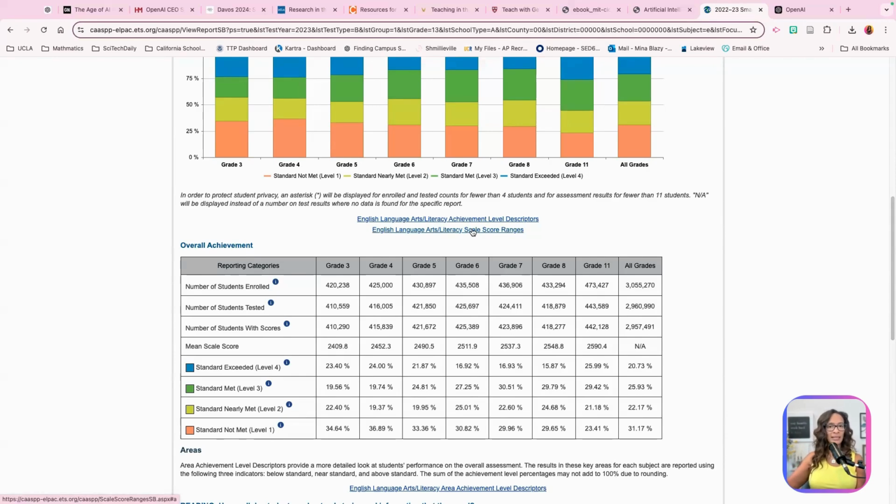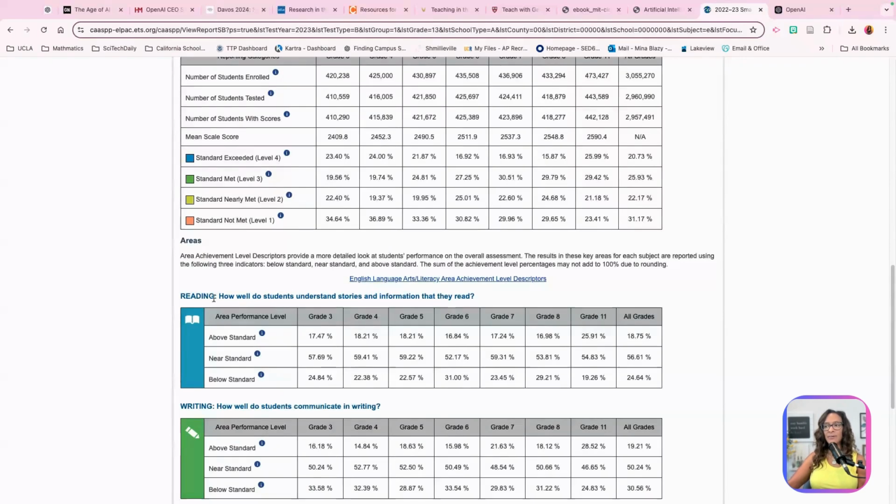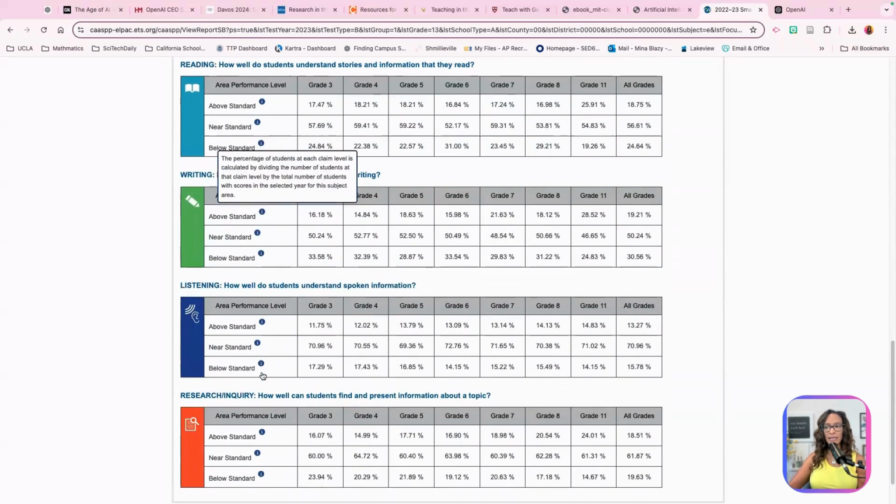I once had a question like, is it always the same scale per grade level? No. So if your child didn't meet the standards in third grade, they will have a gap that teachers will have to help them with. And that's doable, believe it or not. And then, you have each level of proficiency. So you have to remember that these are the overall achievement areas. And then we have the areas of achievement. So reading, writing, listening, and research and inquiry.